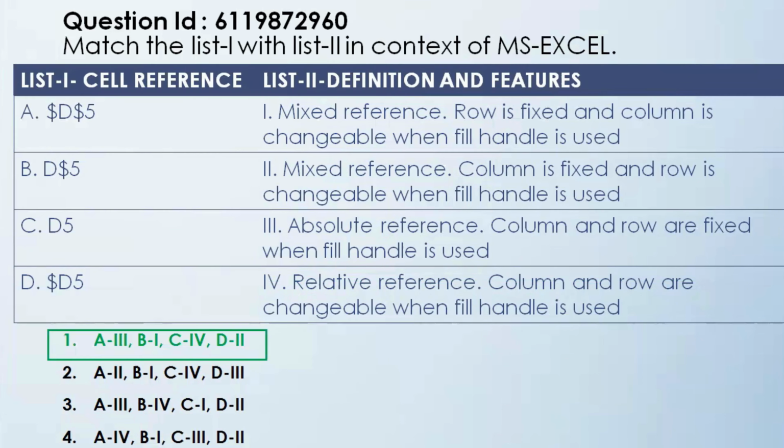So you have to understand here that the dollar symbol fixes the row and the column. That's why the cell reference 1, that is $D$5, is an absolute reference because both the column and row are fixed. And list 1 C, B5, becomes relative reference because both column and row are changeable. Hence, option 1 becomes the correct answer.